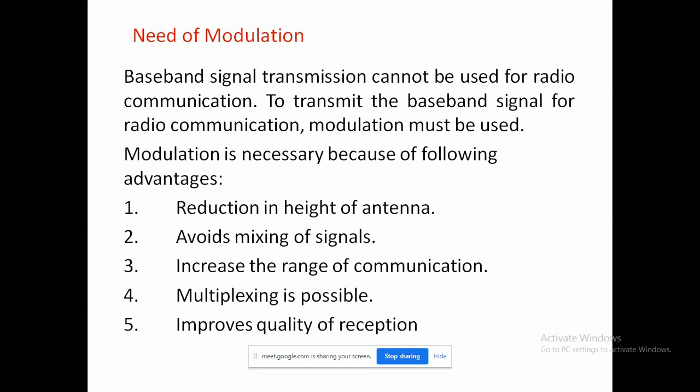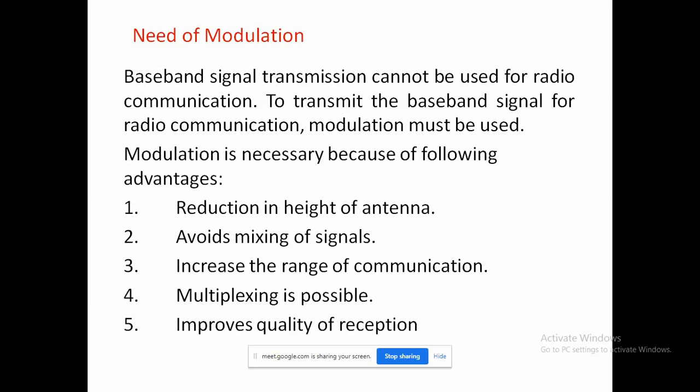Now we see that in detail why the need of the modulation, and how it will overcome all the disadvantages by the reduction of antennas, avoiding the mixing of signals, and increasing the range of communication. In that case, we'll get the different types of distortions, and how those distortions will be removed.